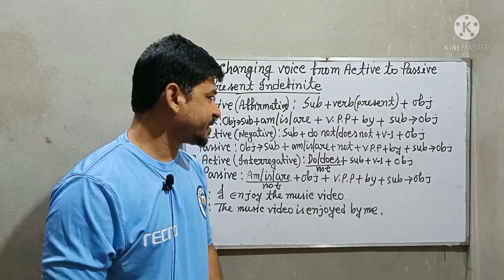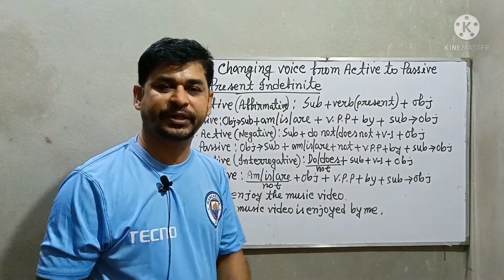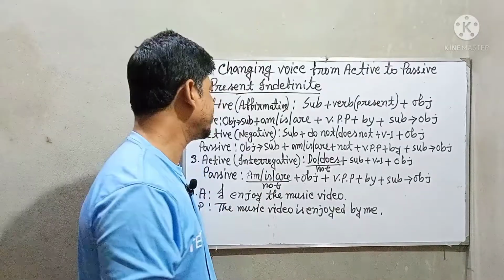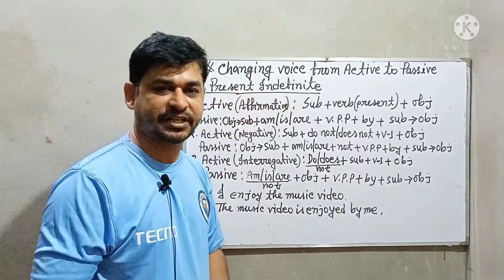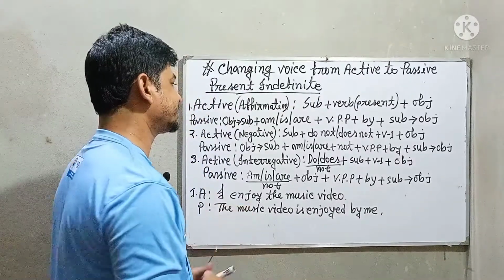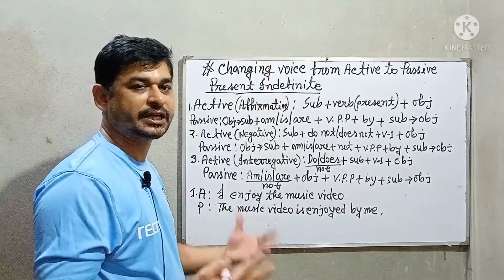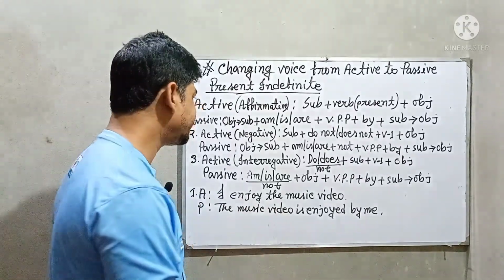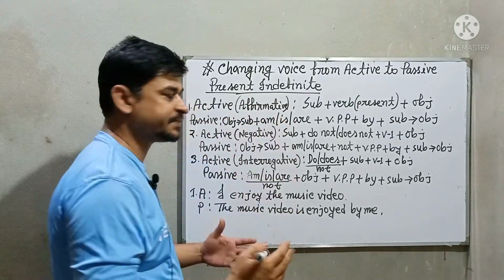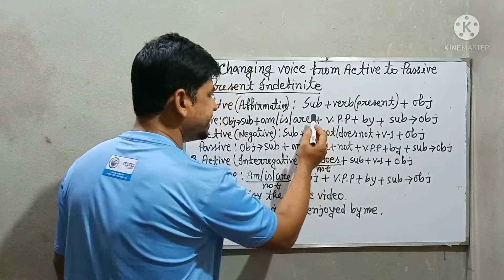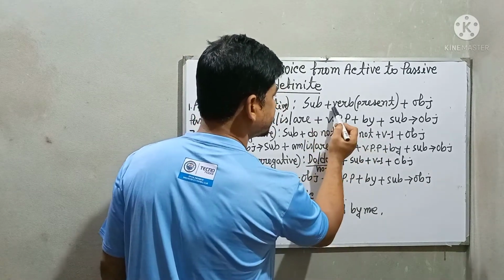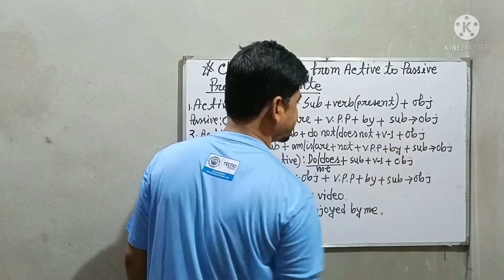Dear students, today I have selected to discuss with you a very important portion of voice change. This is present indefinite tense. First of all, I am going to discuss the structures, then I will give you some examples to make your idea clear. In active voice, if you get any affirmative sentence, it will follow the structure subject plus verb present plus object.